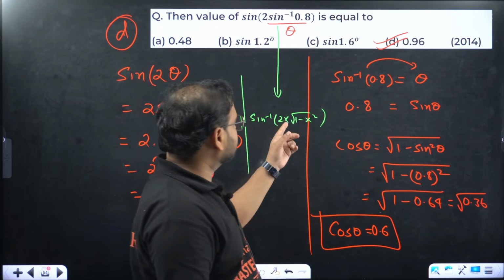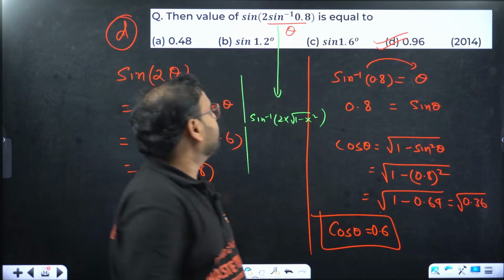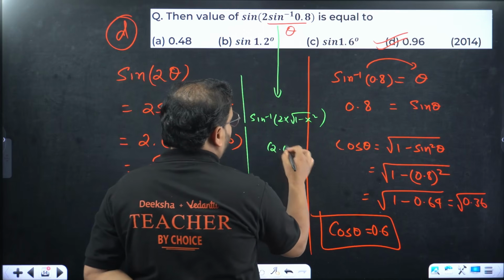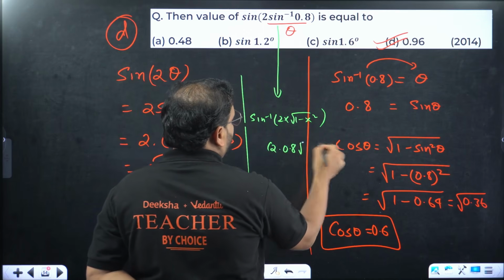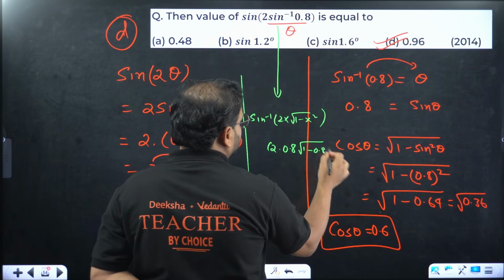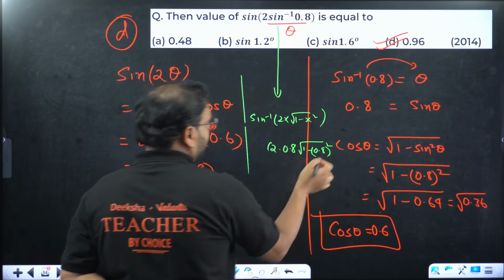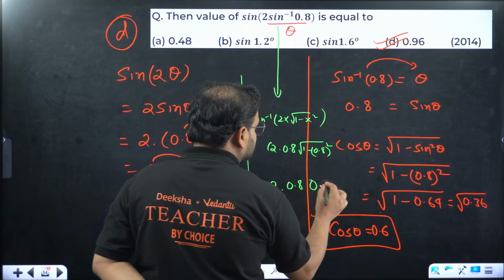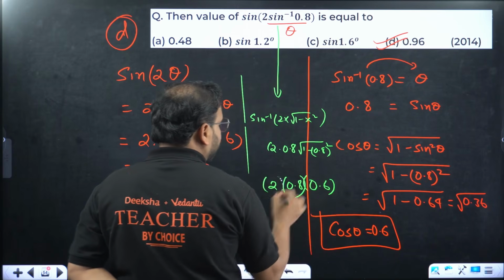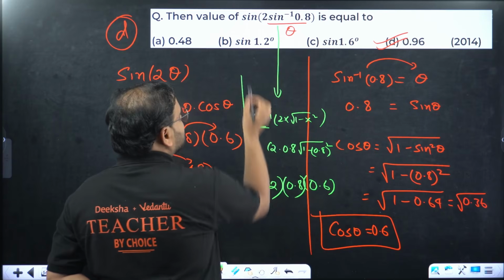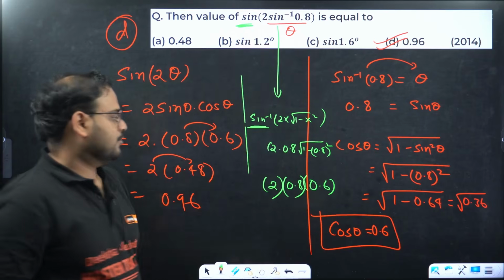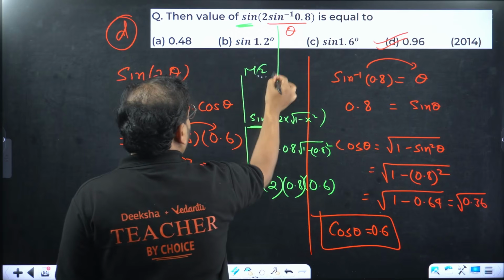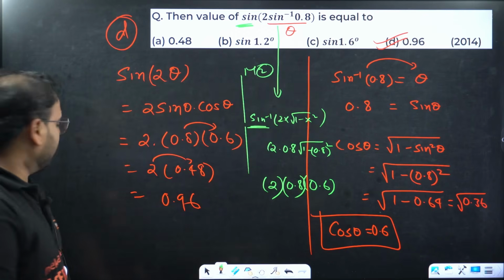2 into this value we can put. Right? 2 into x is what? 0.8. Over here you'll have 1 minus 0.8 square. If you solve it, you're going to get the same value. You'll have 2 into 0.8 into 0.6 multiplied. And this sine inverse and this sine will cancel each other. So the answer gets back to the same thing. This is your method number 2.